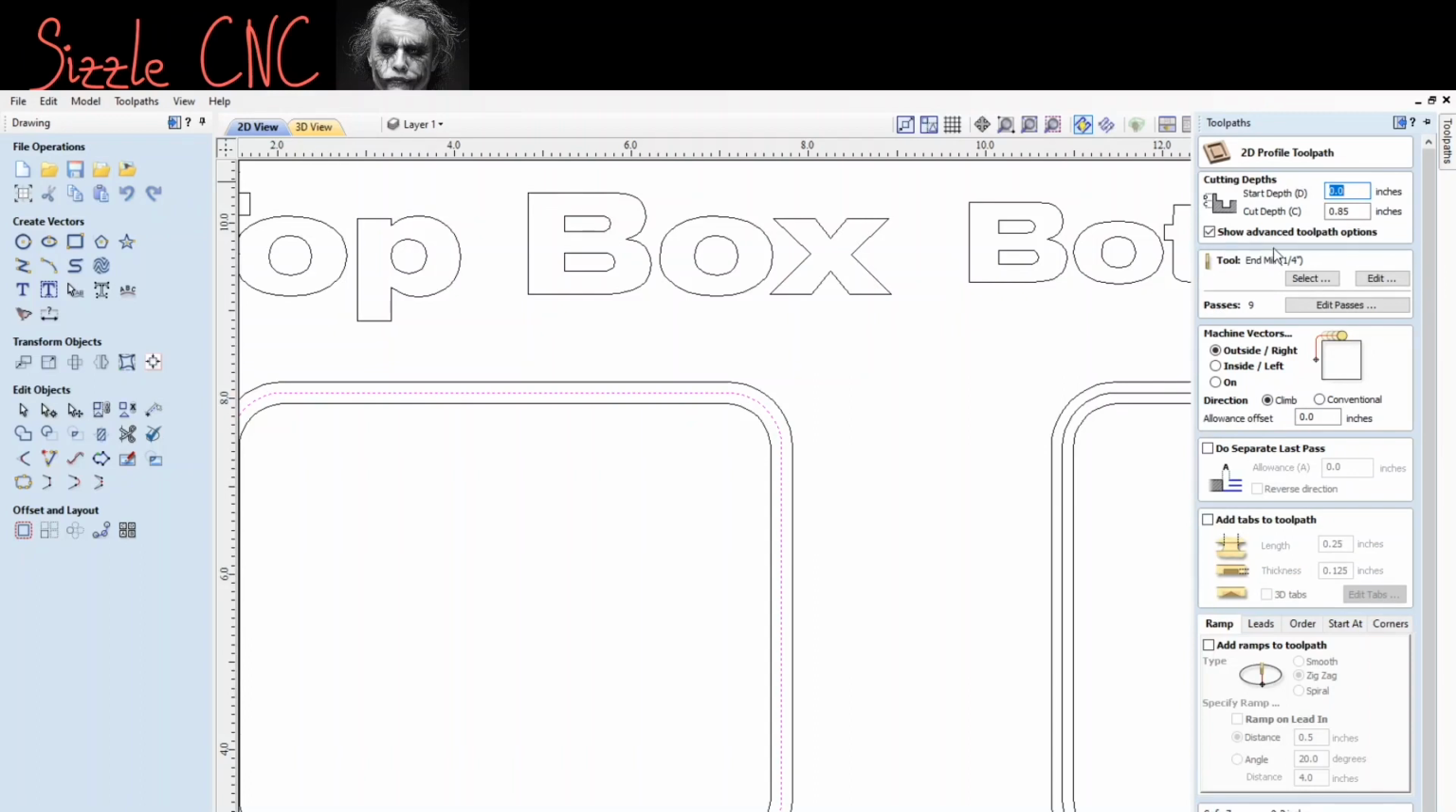Okay, the cut depth. I do not want it to be 0.85 inches, because that'll go through. So we're going to change this to 0.2 inches. We're going to use a 1/4 inch end mill, 2 passes.